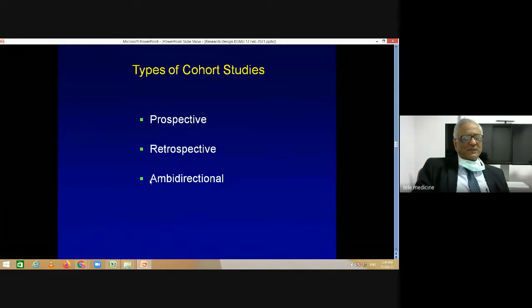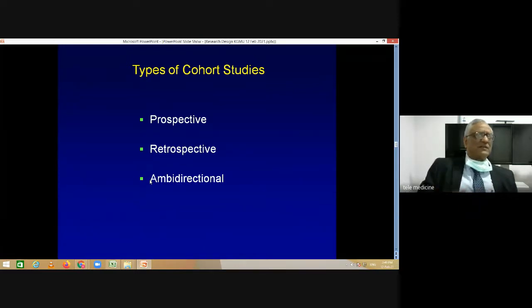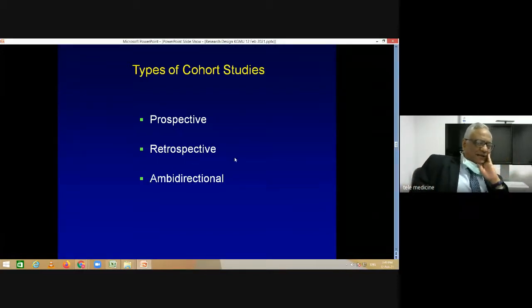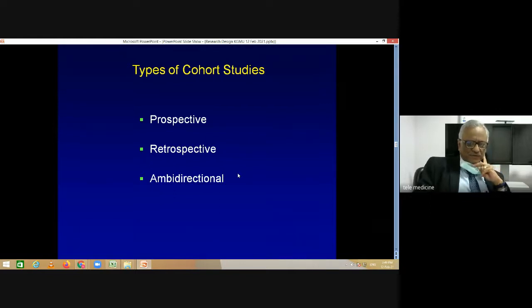And cohort studies can be prospective, if the outcome is still to occur. It can be retrospective, if the outcome has already occurred, but you start your study on the basis of exposure: the groups are divided on the basis of exposure, but the outcome has occurred in the past, and you actually dig it out from your records. It is based on the study of your own records or databases. And ambidirectional studies are where there is both a prospective as well as a retrospective component in the cohort study.